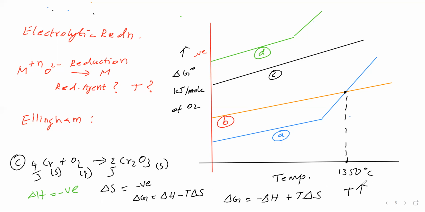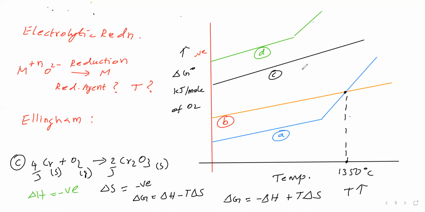So when you raise the temperature, what will happen to delta G? Delta G will move towards the positive side. On rising the temperature, delta G becomes less and less negative. Therefore, the graph has a positive slope. Delta G is negative, and on rising the temperature the negative delta G becomes less and less, so the graph has a positive slope.